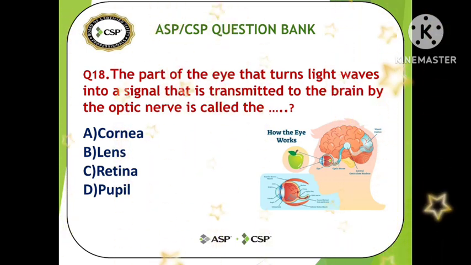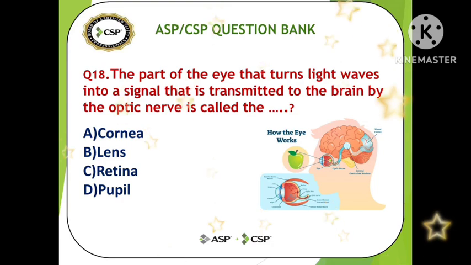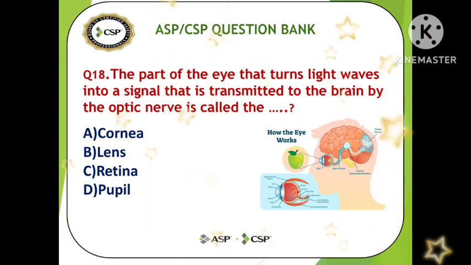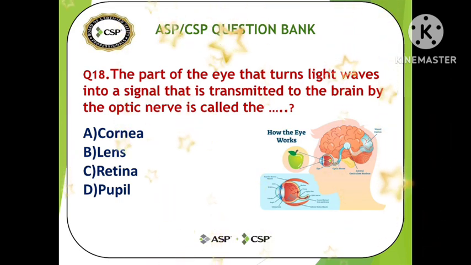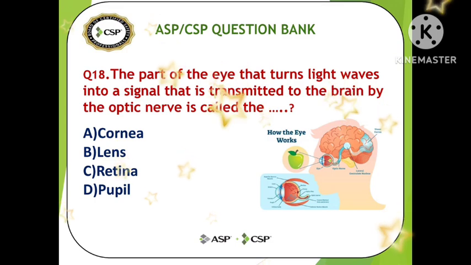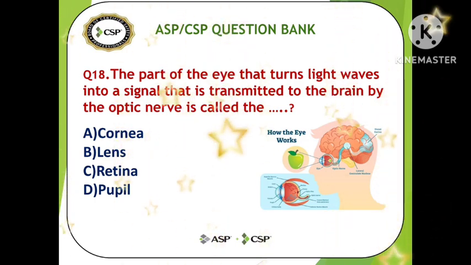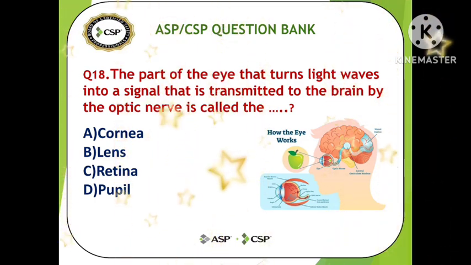Now we are going to see a question related to the eye. The part of the eye that turns light waves into a signal that is transmitted to the brain by the optic nerve is called what? Cornea, lens, retina, or pupil.